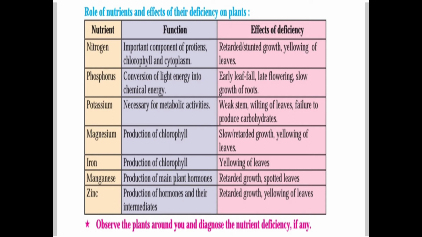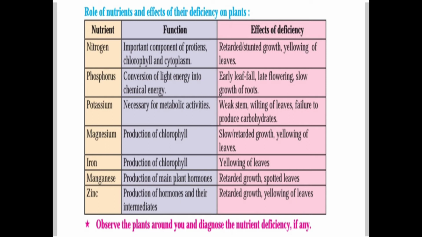manganese deficiency is there. Zinc: production of hormones and their intermediates, means other substances which are required for the production of hormones. And if deficiency is there, then retarded growth and yellowing of the leaves occur. Observe the plants around you and diagnose the nutrient deficiency, if any. You have to take a round in your surroundings and find out what deficiency has occurred in which plant.